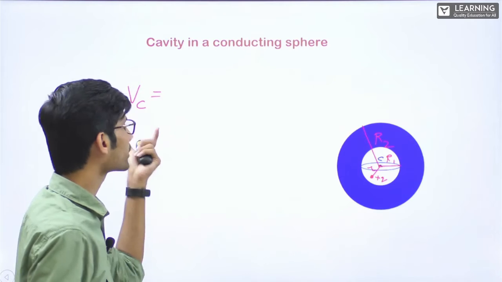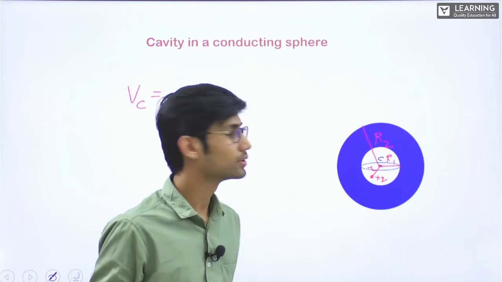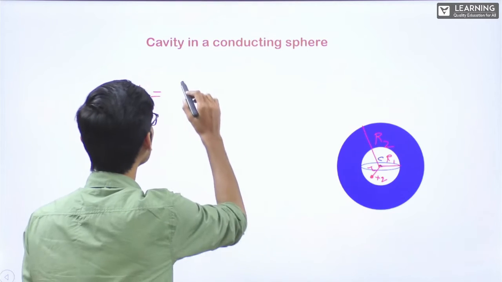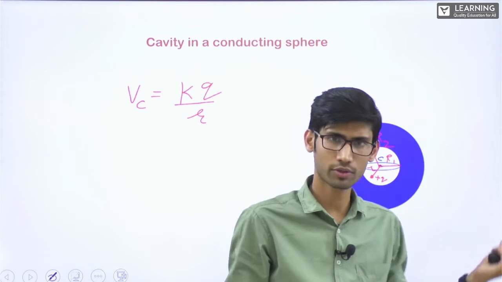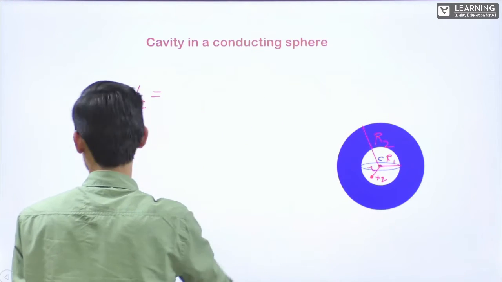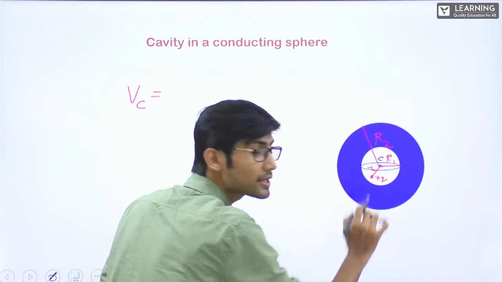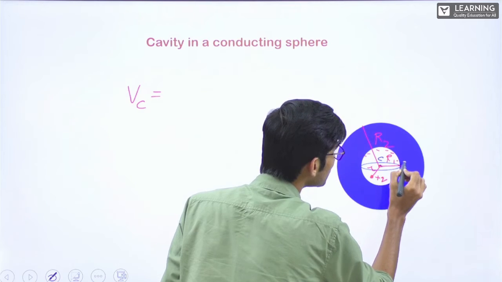Now I want to write potential at C. Will I just write kq by small r? Will it be enough? If you don't know the concept of cavity, you would have written this, right? But understand what will be the answer. Due to this plus q, a minus q will develop at this surface.